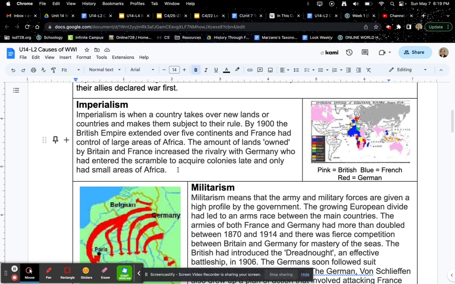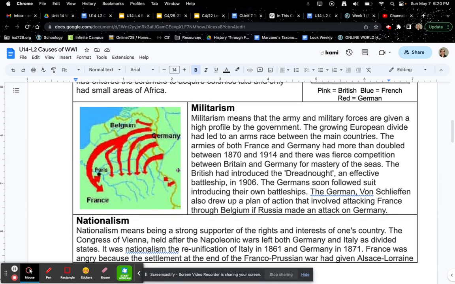Imperialism. Imperialism is when a country takes over new lands or countries and makes them subject to their rule. By 1900, the British Empire extended over 5 continents, and France had control of large areas of Africa. The amounts of land owned by Britain and France increased the rivalry with Germany, who had entered the scramble to acquire colonies late and only had small areas of Africa.